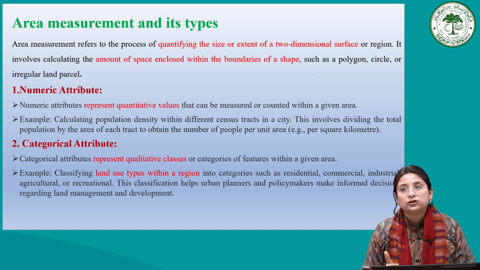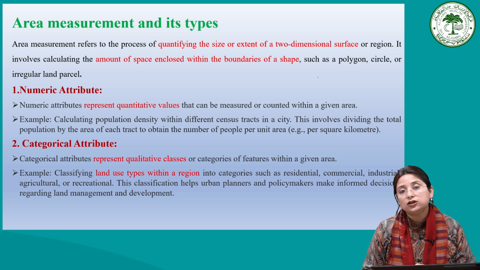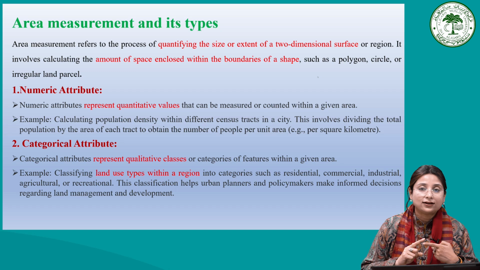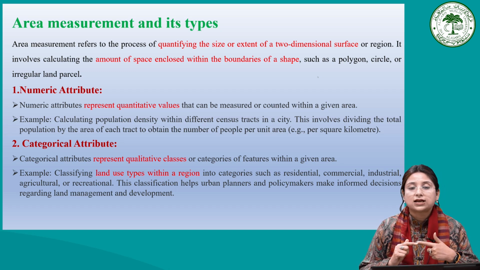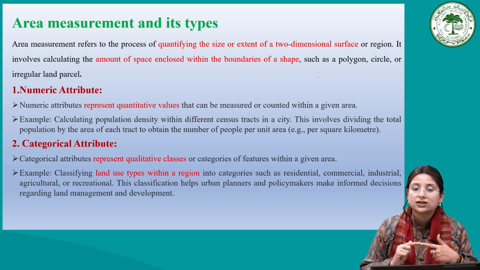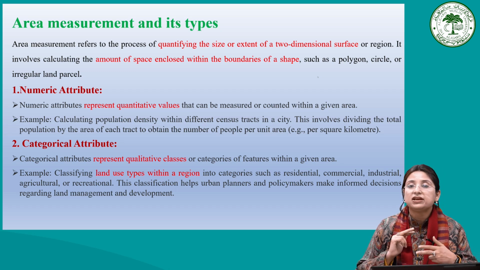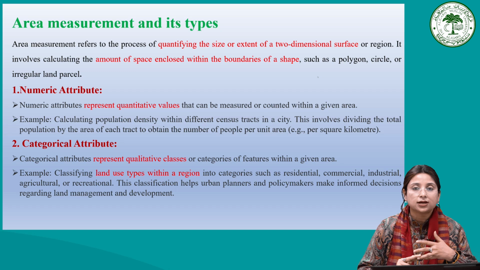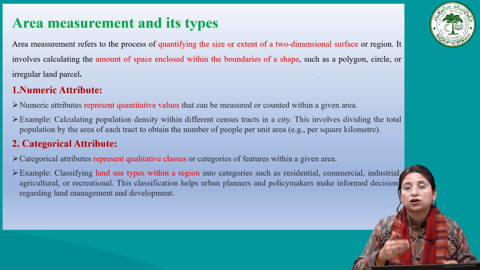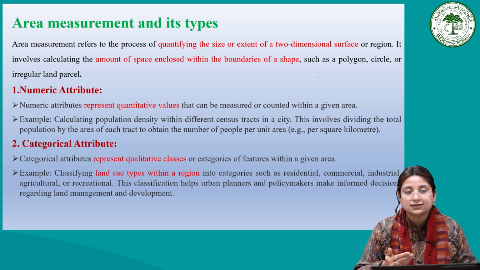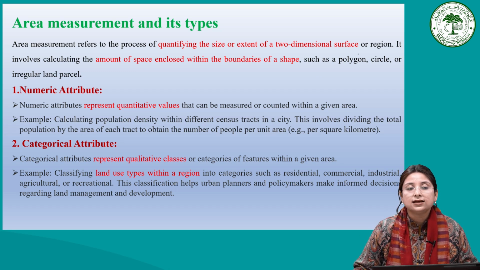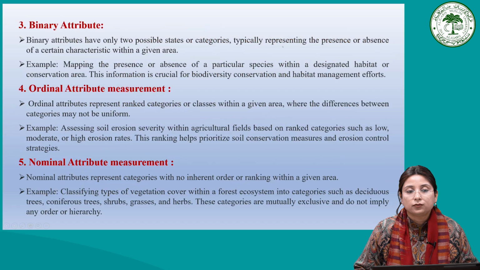The best example is the land use type within a region. The land use type may be residential, commercial, industrial, agriculture, recreational, etc. This means we are giving categories, classes, categorizing. So this is what we call a categorical attribute.